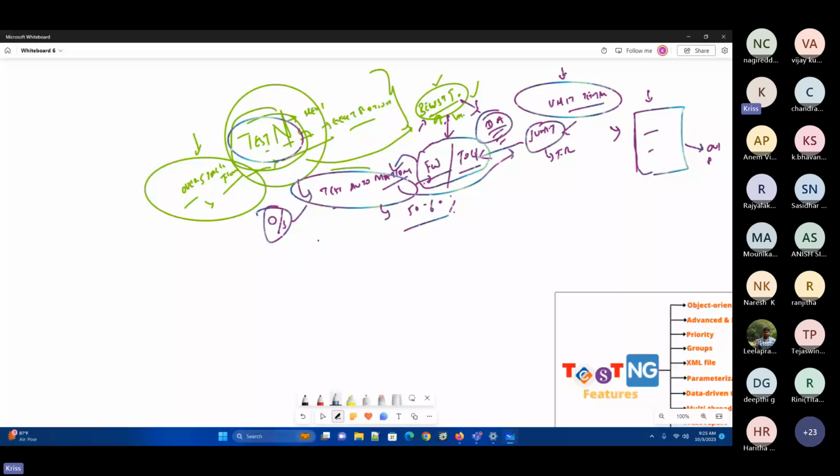Now you just throw the clothes in, put the washing machine liquid, the perfume, close it, and after 1 hour it washes, dries, and gives it back to you. How quick and easy it is. The same way the TestNG framework has done for us in test automation.